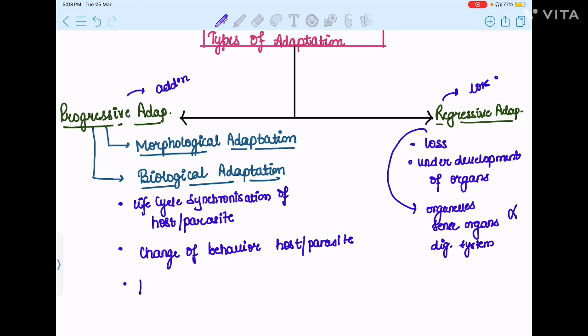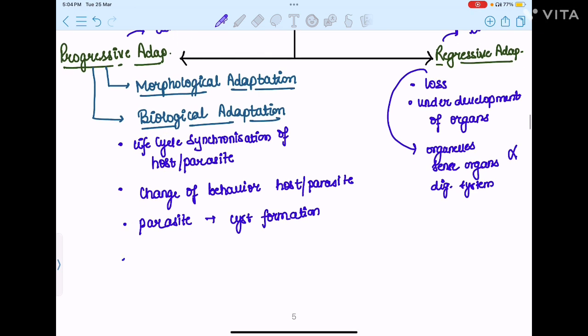Secondly, the parasite can also form a cyst around it in order to avoid the unfavorable condition when living in or outside the host. This could be seen in the helminthic eggs. This kind of cyst formation could be seen in the helminthic egg when they survive in adverse conditions.